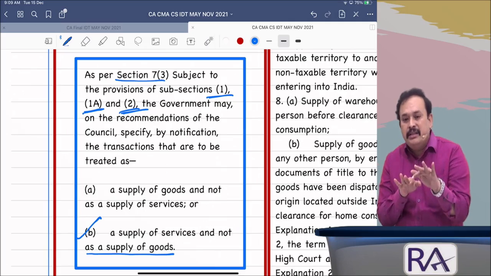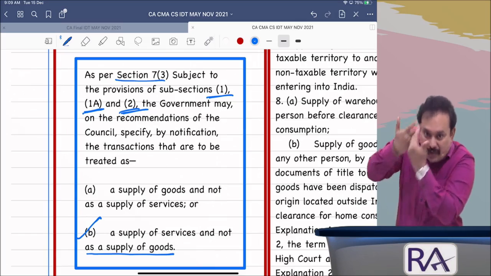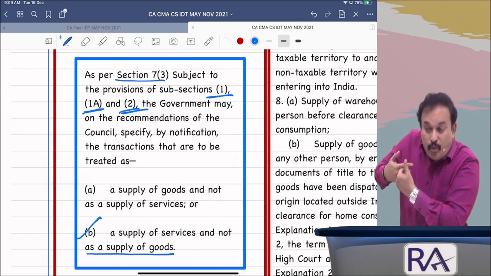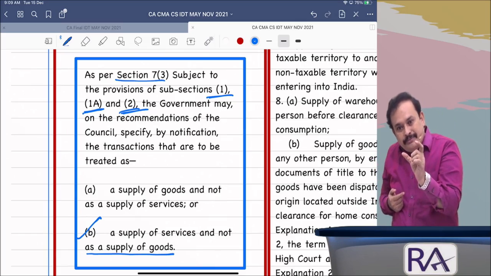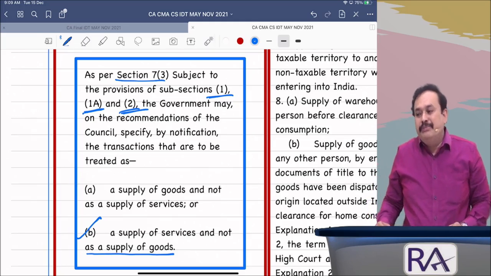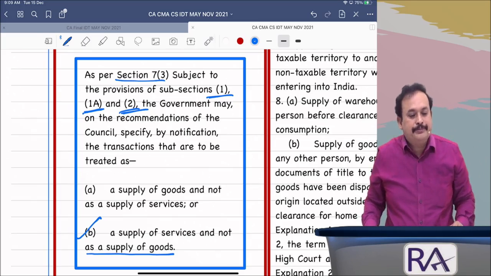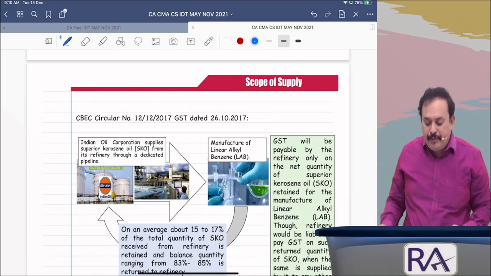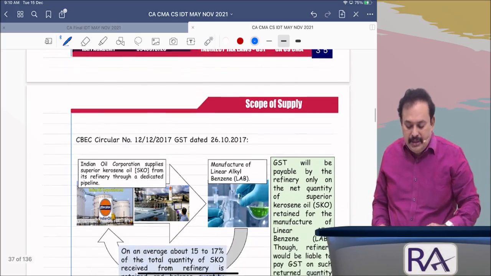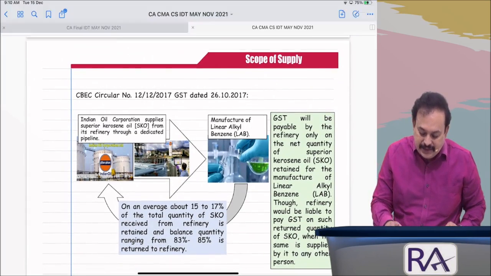He retained 100 liters, and the balance entire 900 liters has been returned back to me. Then what is the quantum of supply? These are all points I am bringing with the help of circulars, one by one. Let us start from here. Your page number 36.